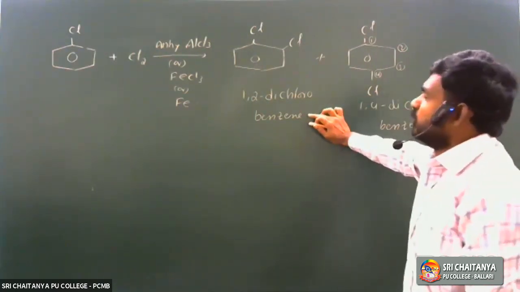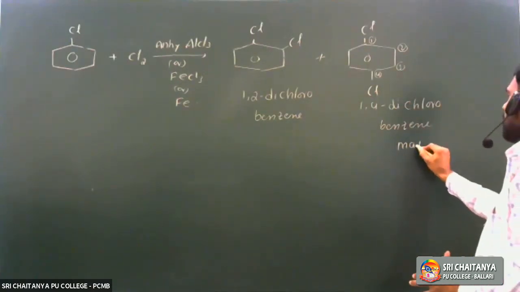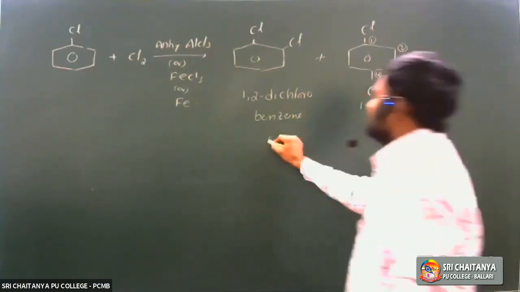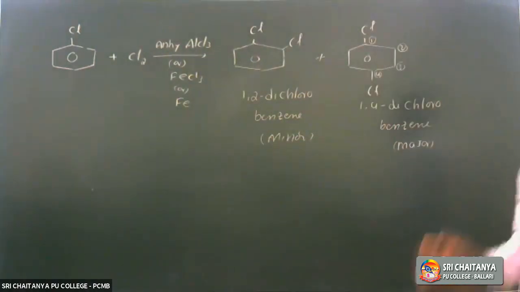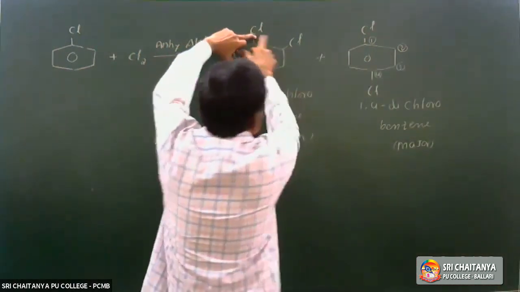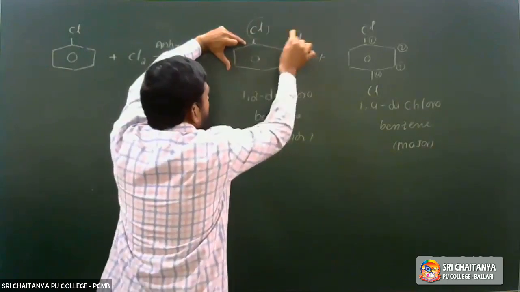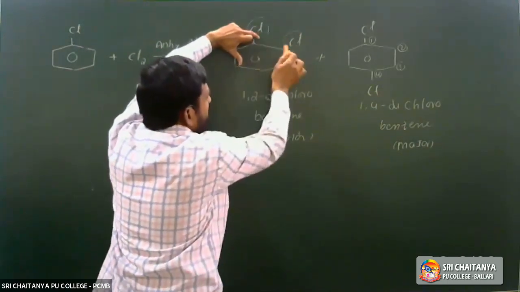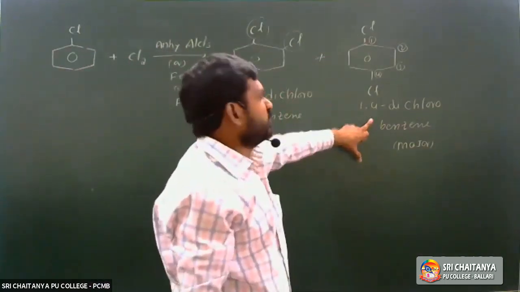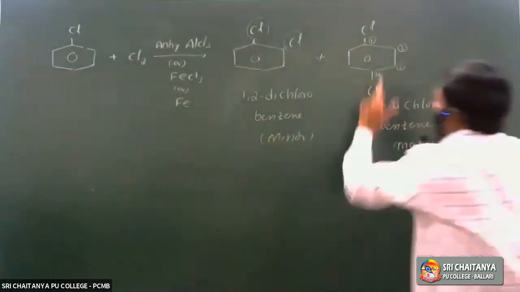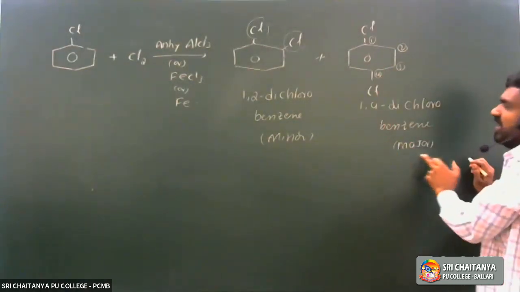This one is ortho dichlorobenzene. Of these two, the para isomer is the major product and the ortho is the minor product. Because ortho means both substituents are on adjacent positions, due to repulsions it is a minor product. The 1,4 dichlorobenzene, also called para dichlorobenzene, is the major product.